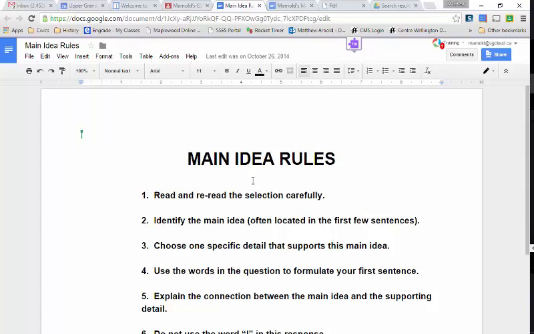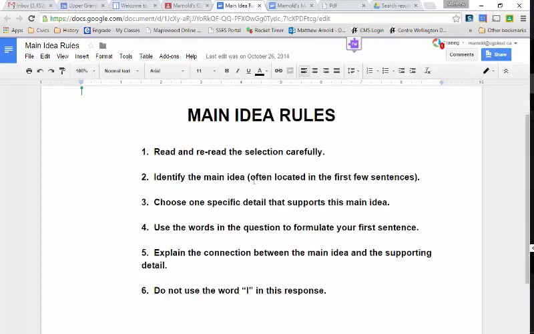So we'll go back to the main idea rules. You reread and read the selection. In this case, you get Read and Write to read it for you. You find the main idea, which is located in the first few sentences. In this case, we found it's in our first one. You find one specific detail in the reading that supports your main idea. We'll do that as a class.